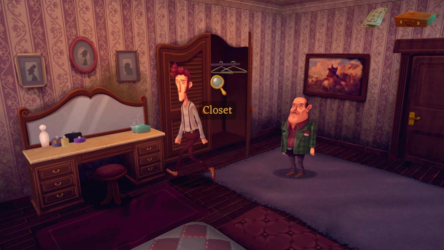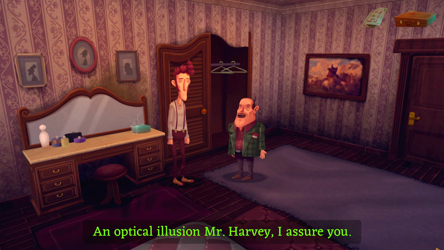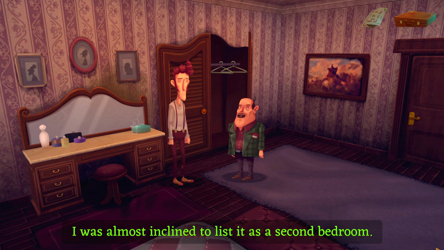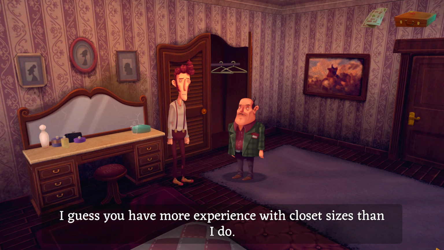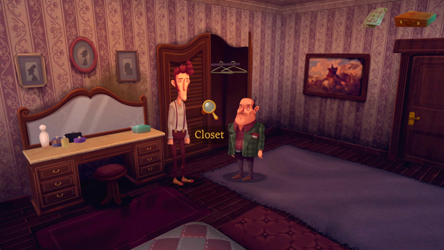Alright, what's in the closet? Closet looks a little small. An optical illusion, Mr. Harvey, I assure you. Oh, yeah? This closet features no fewer than 200 cubic feet of space. What? I was almost inclined to list it as a second bedroom. Yeah, if you say so. I guess you have more experience with closet sizes than I do. You flatter me, sir. I like that I had the other option there.